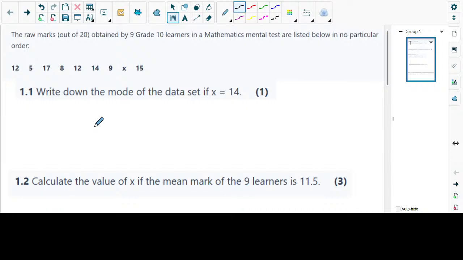So here, what is the set of data? Can you take us through the question? We have 12, 5, 17, 8, 12, 14, 9, x, and then 15. Solve for x.